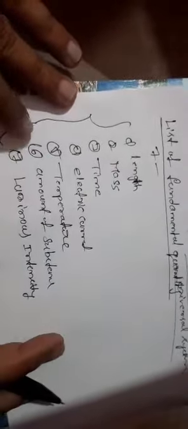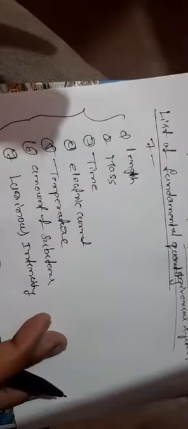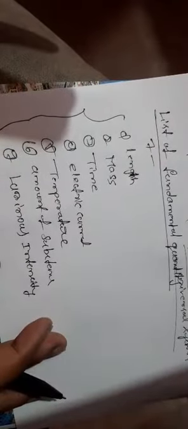These are the total 7 fundamental quantities. Independently derived quantities are called fundamental quantities.